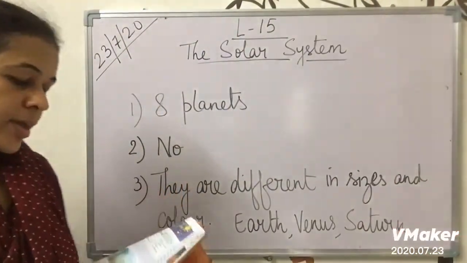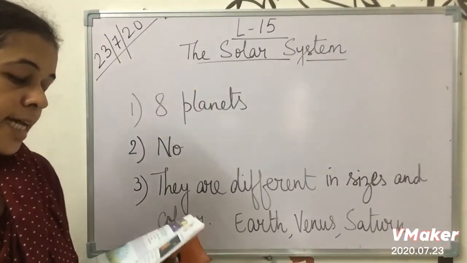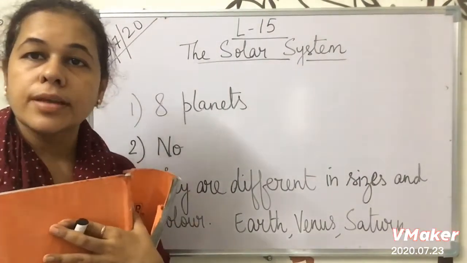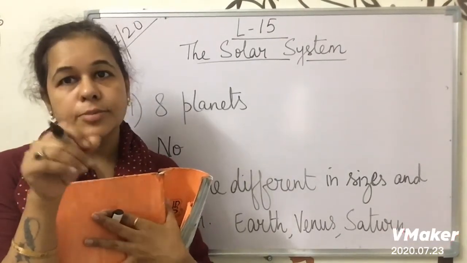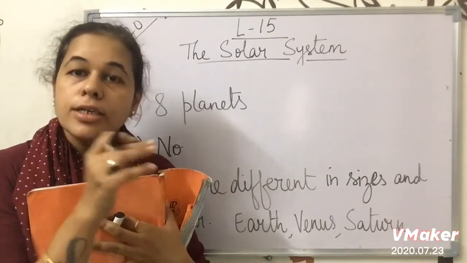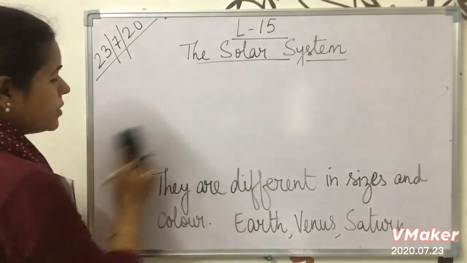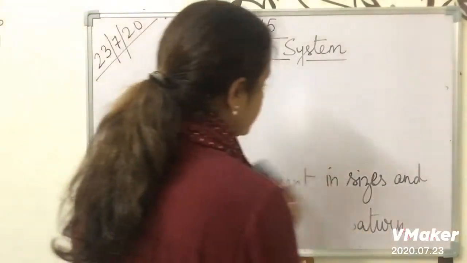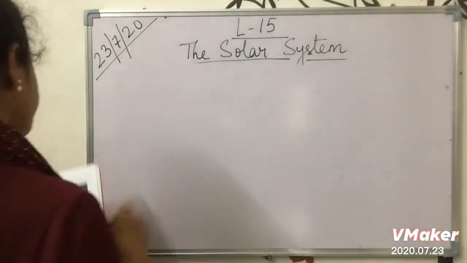Okay, next question is figure out. In figure out, what are sunspots? Now what are spots? Means dark spots are there. Those are spots. Suppose that on a bed sheet, if the tea has fallen down, it will leave a spot. Okay. So what are sunspots? As we are talking about the spots on the sun, that means they are there on the sun only. So what will be the answer for this?